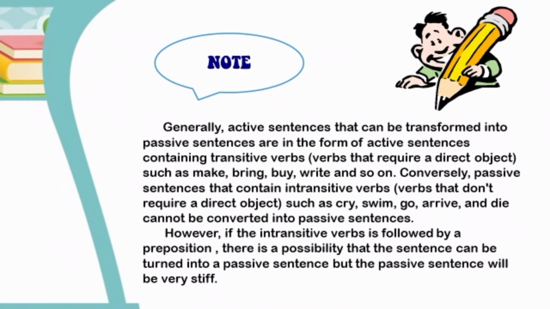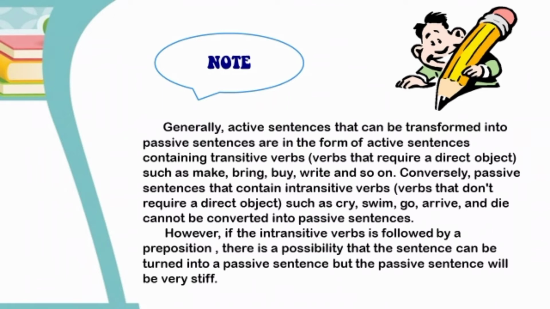Perlu diingat adalah active sentence yang bisa ditransformasi menjadi passive sentence berbentuk active sentence yang mengandung transitive verb, kata kerja yang memerlukan objek langsung, seperti make, bring, buy, read, and so on.